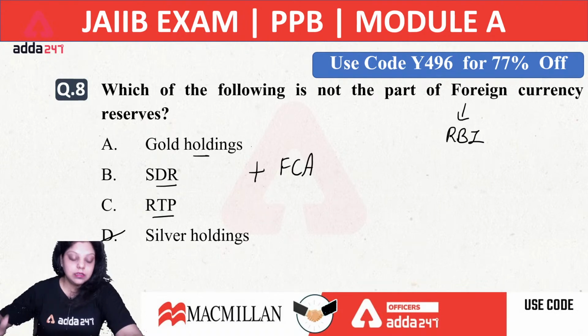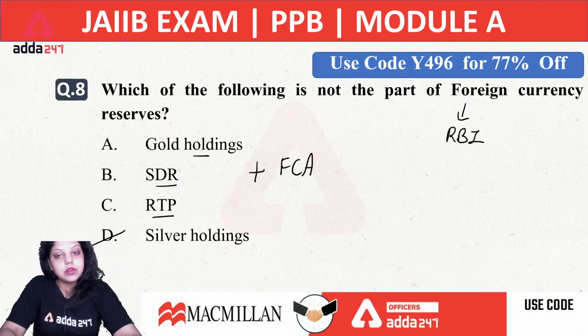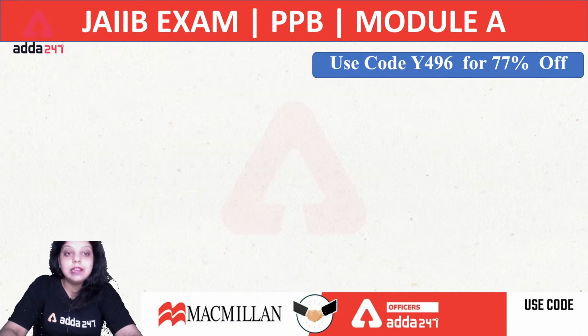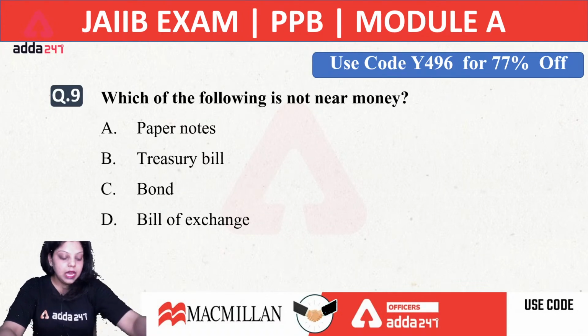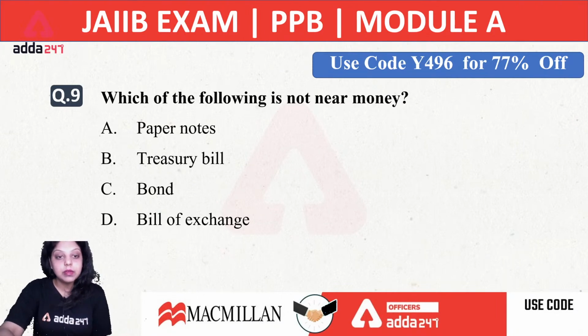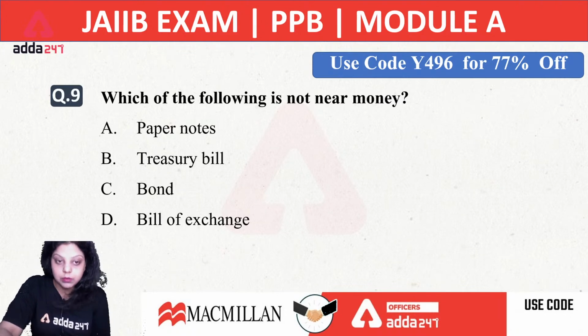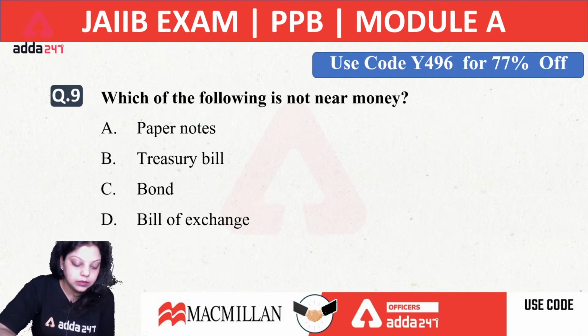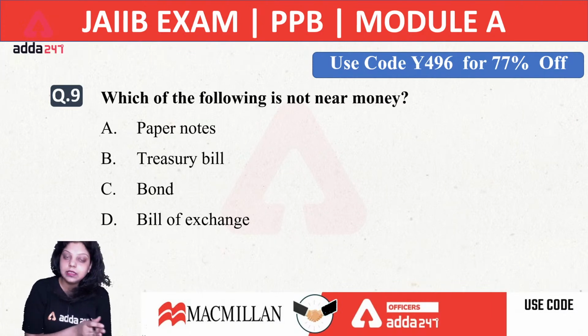So the foreign currency reserves cover all the gold holdings, all the special drawing rights, RTPs, and your foreign currency assets. RTP stands for reserve tranche position, which tells us about the quotas maintained by the country with IMF, International Monetary Fund, and SDR stands for special drawing rights, which is also known as the unit of account of IMF and the basket of currency. There are 5 currencies under the basket of currency of SDR, that is US dollar, euro, yen, pound, and renminbi. The latest currency added in the basket of currency was renminbi, added in October 2016.